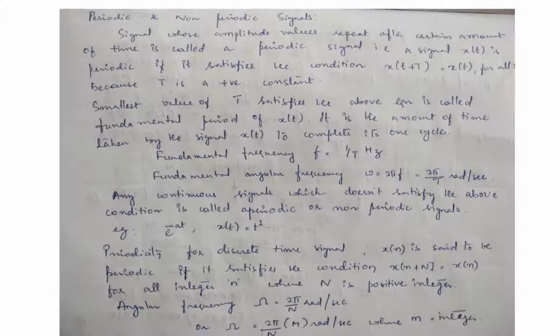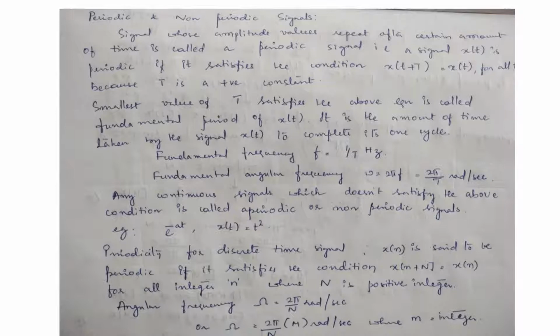The smallest value of capital T that satisfies the above equation is called the fundamental period of x(t). It is the amount of time taken by the signal x(t) to complete one cycle. Then the fundamental frequency f is equal to 1 by T hertz. The fundamental angular frequency omega is equal to 2 pi f, which is equal to 2 pi by T radian per second. Any continuous signal which does not satisfy the above condition is called an aperiodic or non-periodic signal. For example, e power minus at and x(t) = t square.